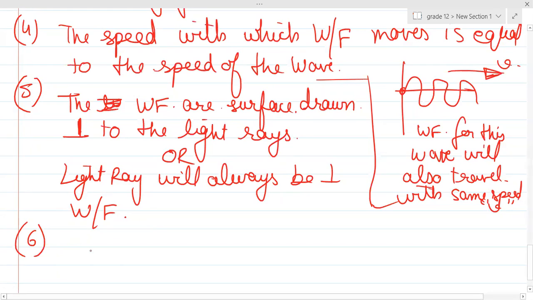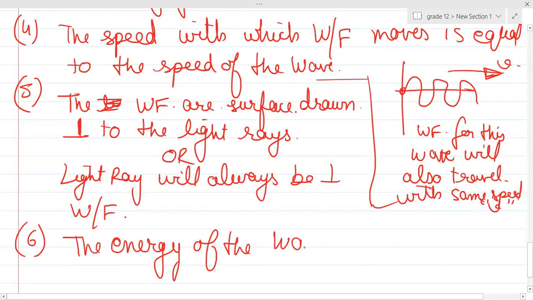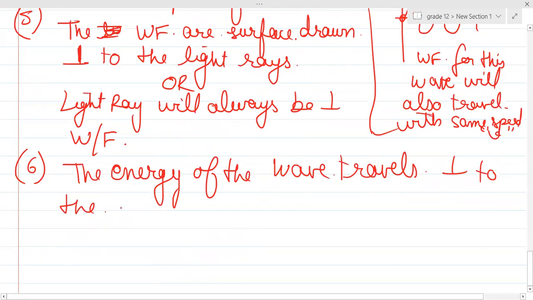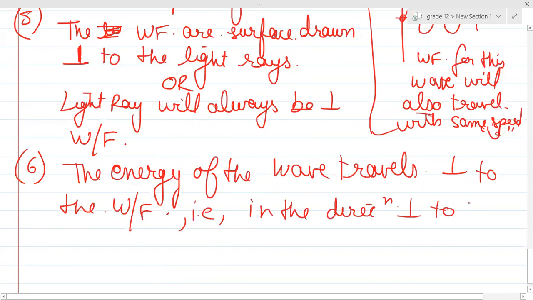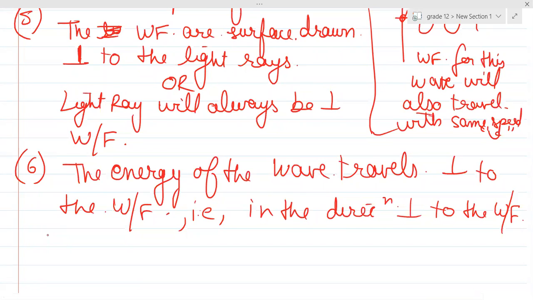So for the wavefronts, the energy of the wave travels perpendicular to the wavefronts. That is basically in the direction perpendicular to the wave. So always remember, the direction in which the light energy will travel will always be perpendicular to the wavefront, or always be in the direction of the ray of light. Is it clear?